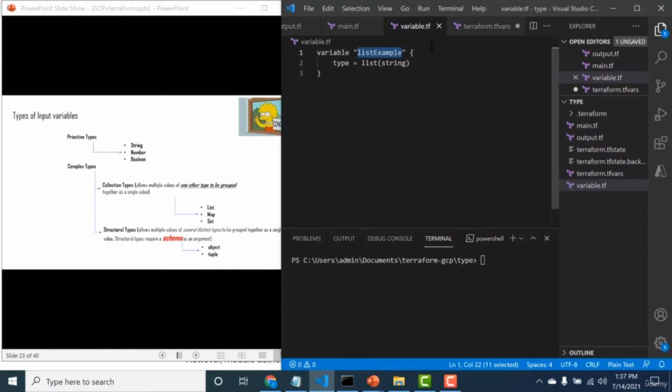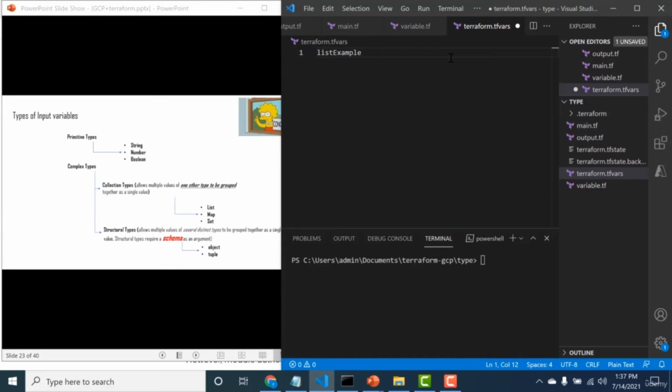So I'll copy this variable list. I will save this. I will assign values to it in the terraform.tfvars. It would be a list of strings, so I can just put some random values here. I have assigned list values to this particular variable. So again, you can say that it's an array, and this array contains three values, and each of them are strings. If you do not assign a string value, it automatically gets converted to string.